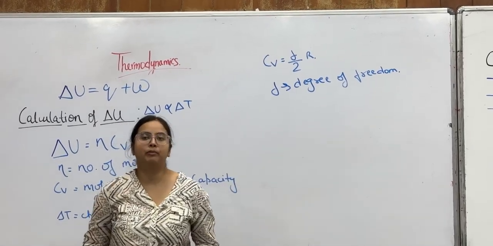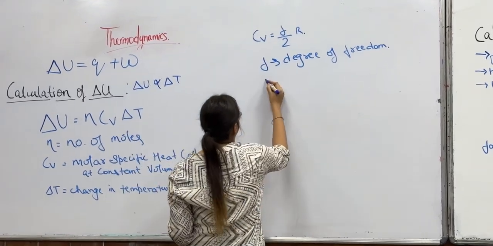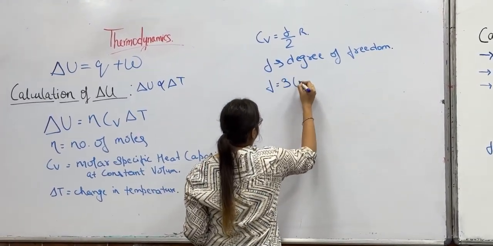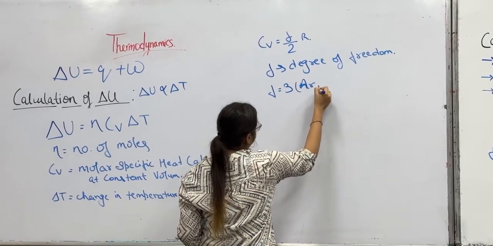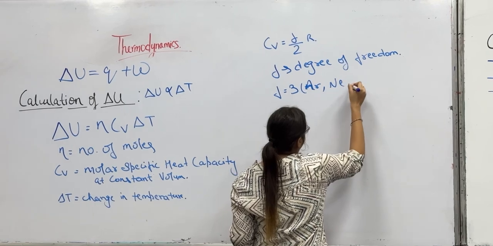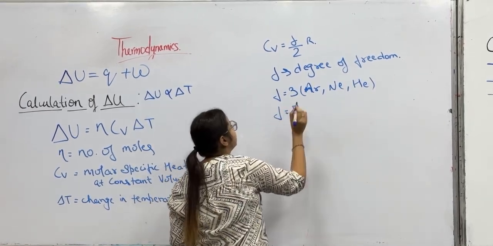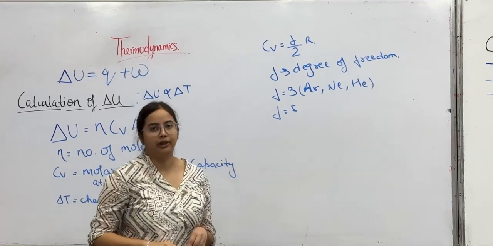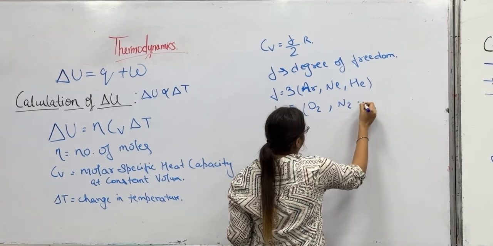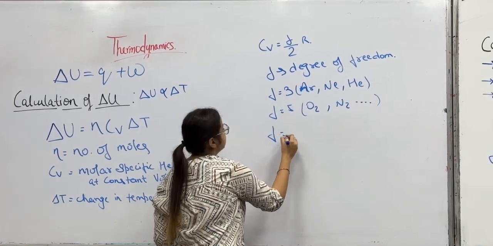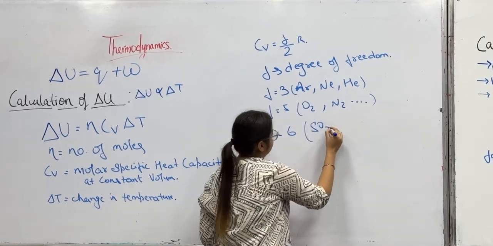For monoatomic molecules, the degree of freedom equals 3, for gases like argon, neon and helium. f equals 5 for diatomic molecules, that is O2, N2 and others. f equals 6 for polyatomic molecules like SO3.